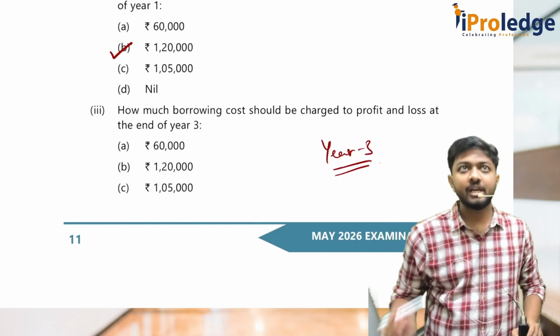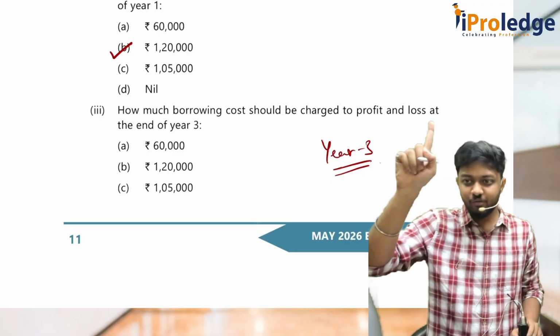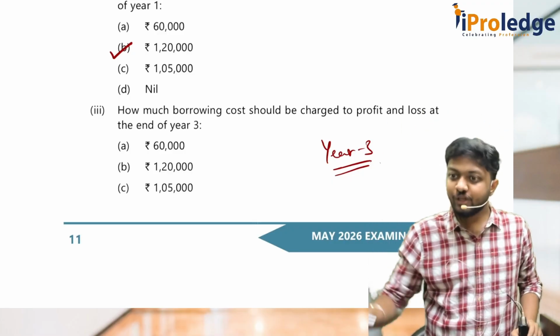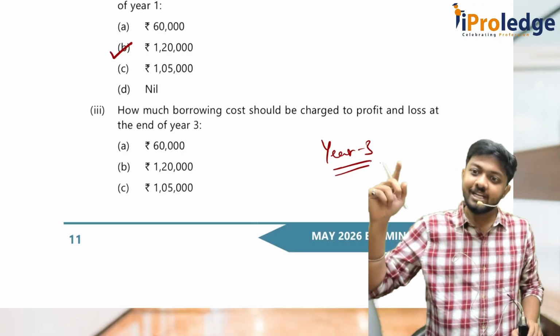What has happened in year 3? By year 2, one tower is constructed. So for one tower the construction has got over, so that we cannot capitalize, no? We have to stop it. Okay, the other tower is still going on.